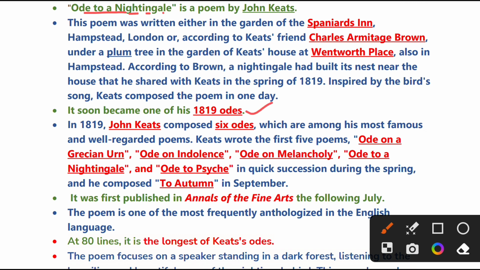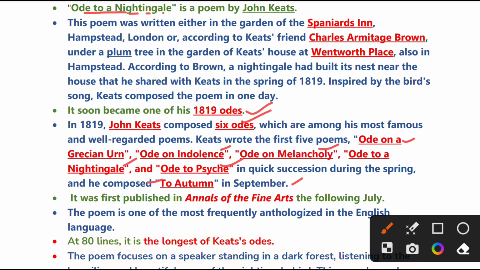odes. 1819 odes of Keats are very famous. In 1819, Keats composed six odes, and these are all well regarded and famous poems. The first five poems were published in quick succession. It starts with the Ode on a Grecian Urn, Ode to Indolence, Ode to Melancholy, Ode to a Nightingale, Ode to Psyche, and the last poem was composed in September, that was Ode to Autumn.